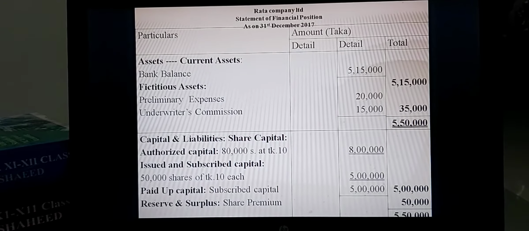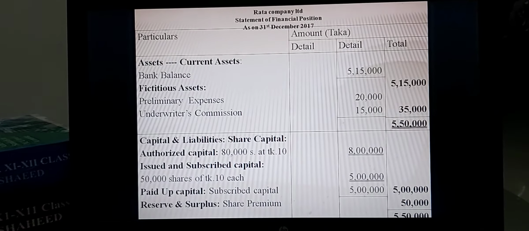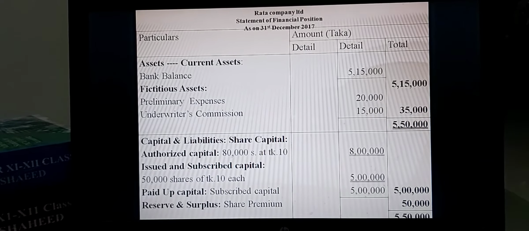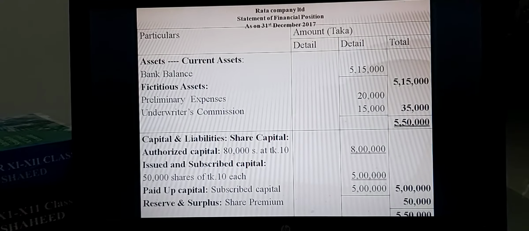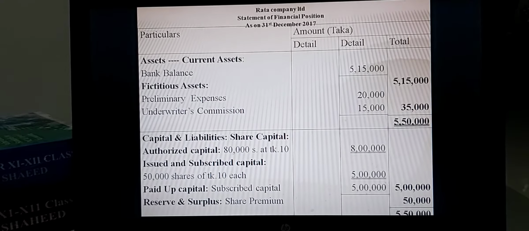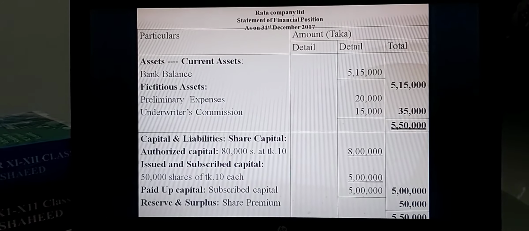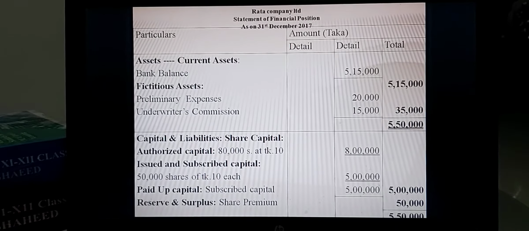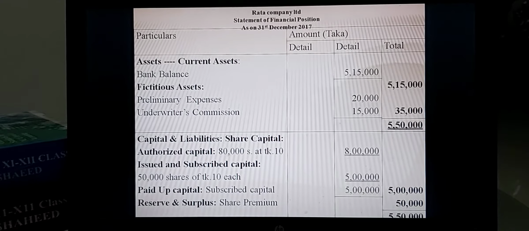Now we can go to the second part of the statement of financial position, capital and liabilities. Totally 4 heads are available in this financial position. First head, share capital. Second one, reserve and surplus. Third one, long-term liabilities. Fourth one, current liabilities. But in this math, 2 heads are available. Number 1, share capital, and reserve and surplus. Totally 4 types of capital are available in the company.